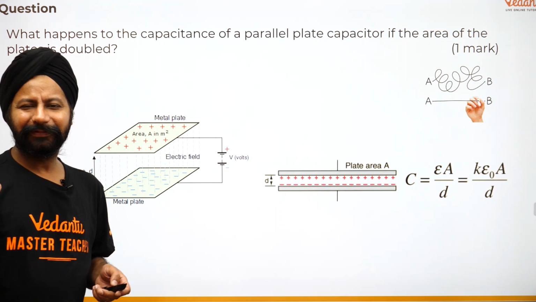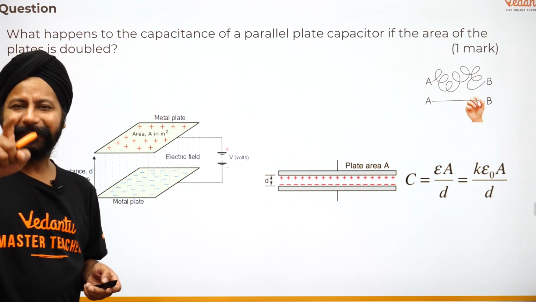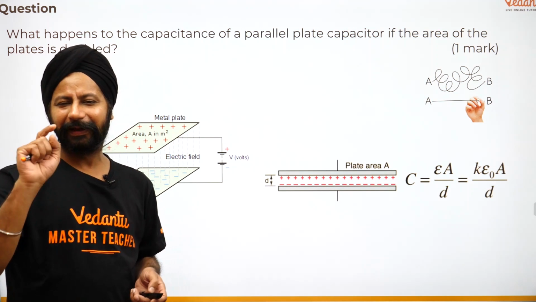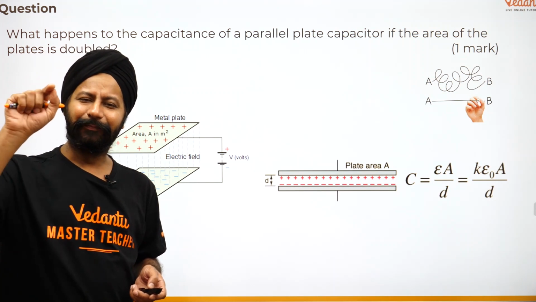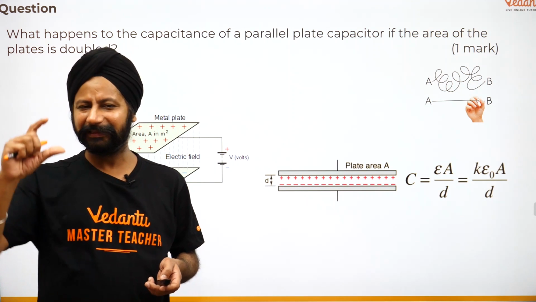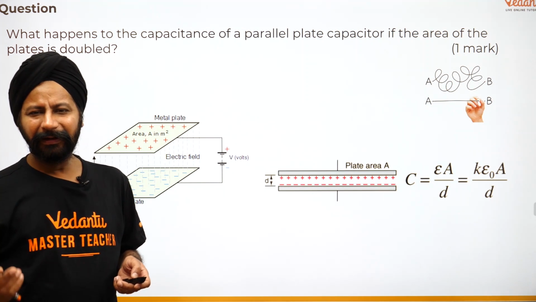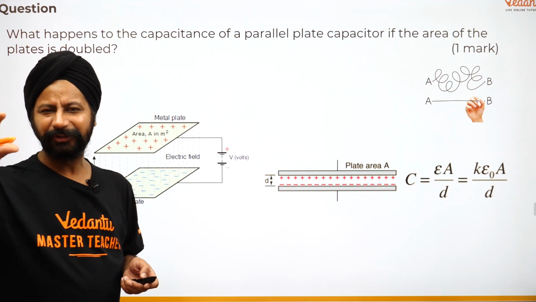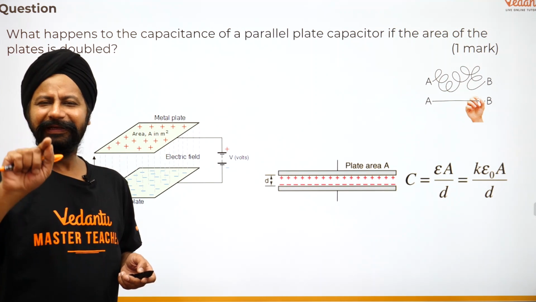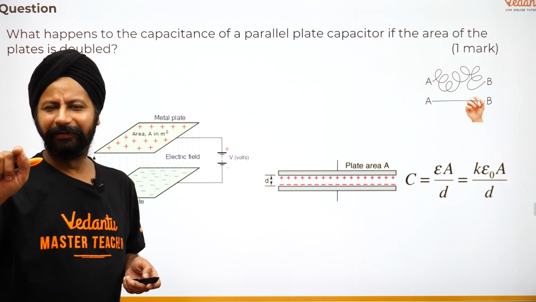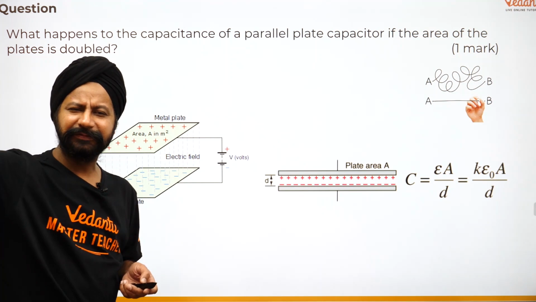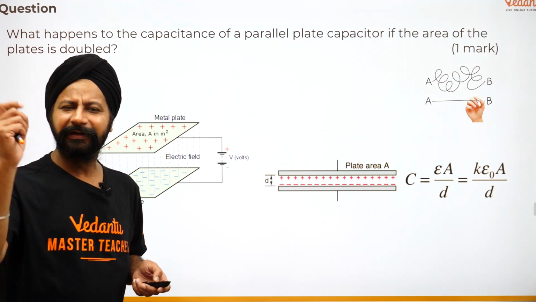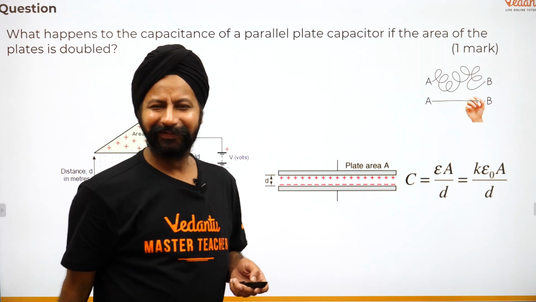उसके बाद उसका फॉर्मूला, what is the expression for capacitance? We are going to derive this in one of the questions today, but you might have already memorized this. Capacitance is equal to epsilon multiplied by area divided by the distance between the plates. Here, they're not changing the medium between the plates, so epsilon is still the same. d is not changed, that is still the same. C is directly proportional to the area. एरिया को 5 टाइम्स कर दोगे तो कैपेसिटेंस 5 टाइम्स हो जाएगा. एरिया को 1/10 कर दोगे कैपेसिटेंस 1/10 हो जाएगा. यहां कहते हैं डबल कर दो, डबल कर दो तो डबल हो गया.